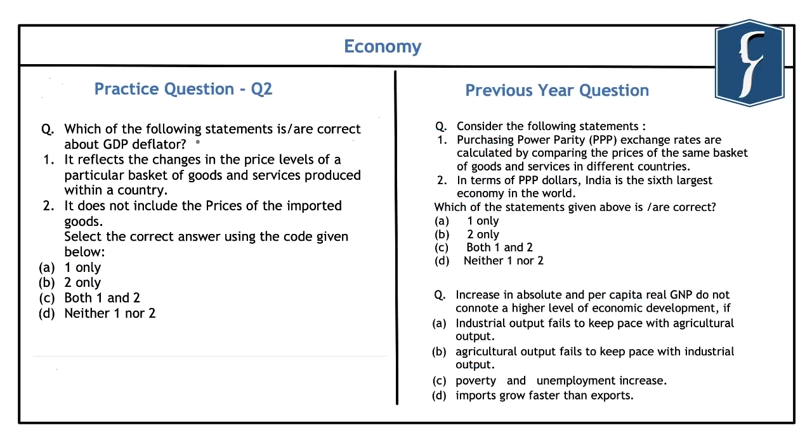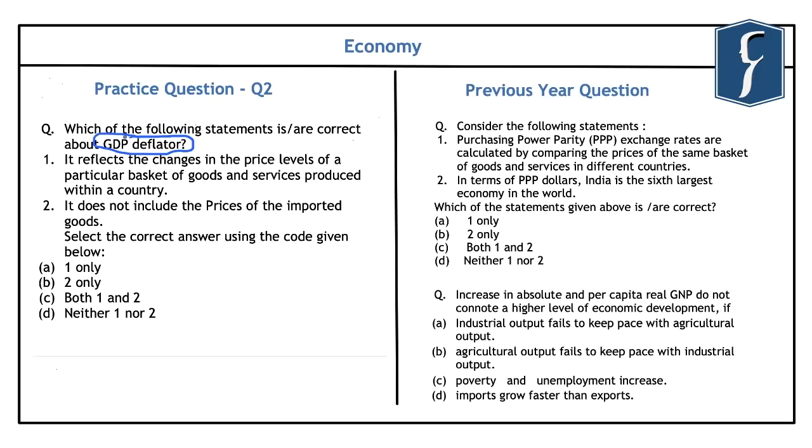Now the second question is related to another important indicator, that is the GDP deflator, and it is used to measure inflation or the fluctuations in prices in an economy. The GDP deflator is simply defined as the ratio of nominal GDP to real GDP.